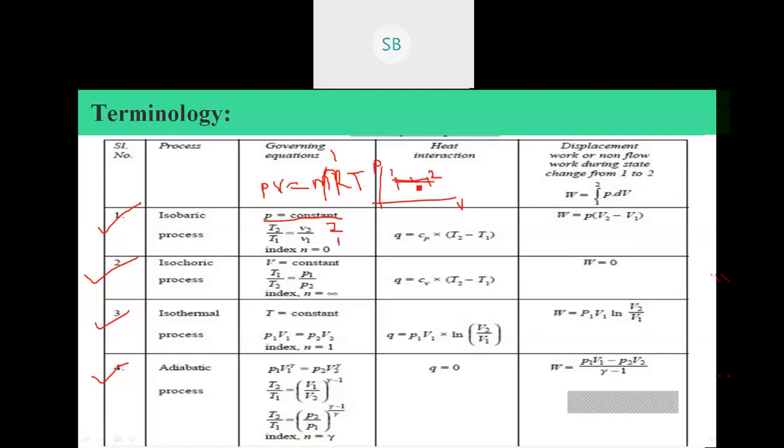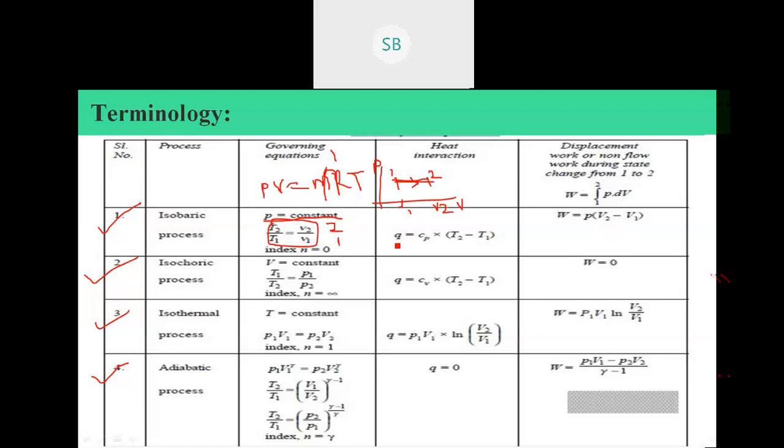When it follows this process, P remains constant and volume changes from V1 to V2. Temperature also changes because of the volume change, so using the ideal gas law we can write T2 upon T1 is equal to V2 upon V1.